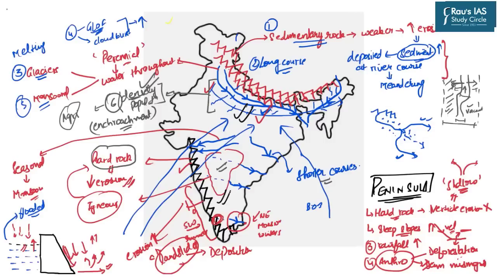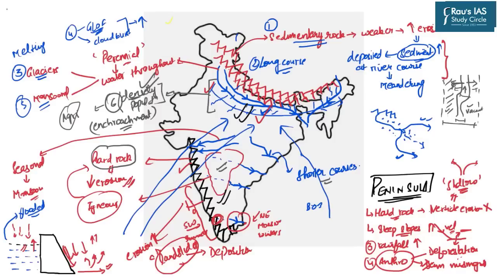Obviously, again, there will be some reasons which will be common to both of these. For example, deforestation is the common factor, increasing construction activities, encroachment of the wetlands and floodplains areas, they are common to both the regions. But then there are certain differences in the nature and characteristics of the river as well as of the geology of these areas. And because of the difference in these characteristics, the dominant reasons of the floods in both these regions also differ. So I hope that you have understood this point.